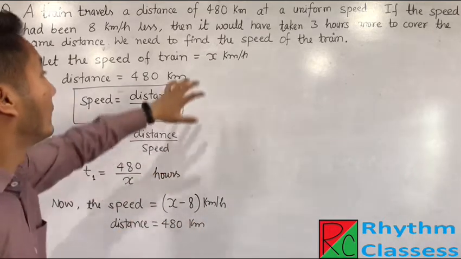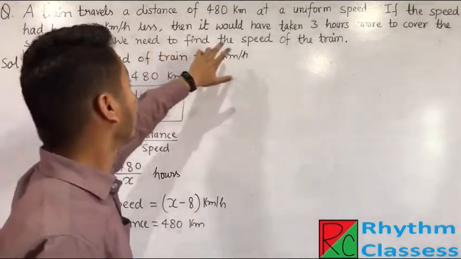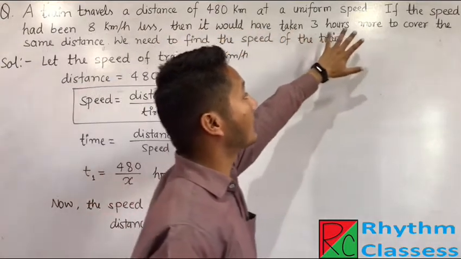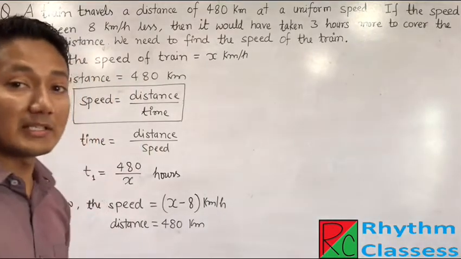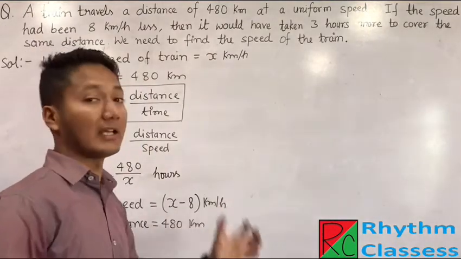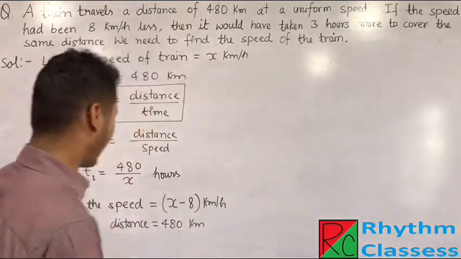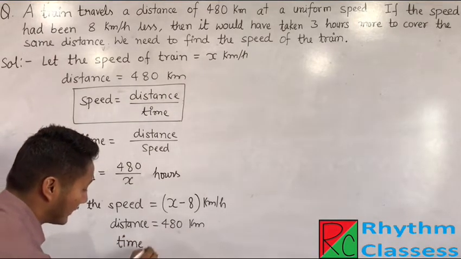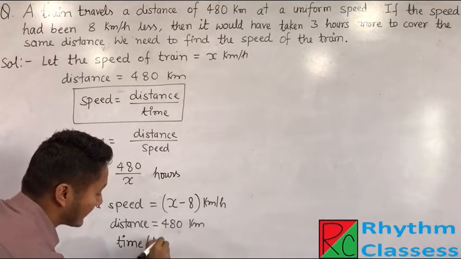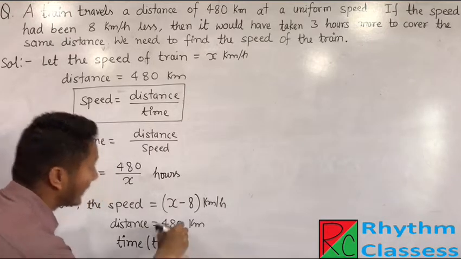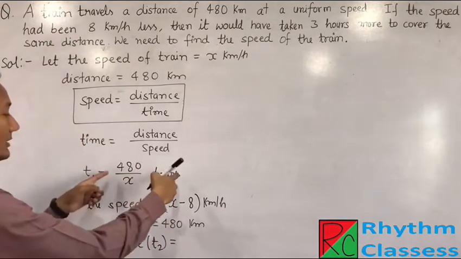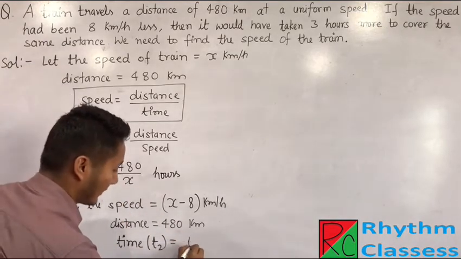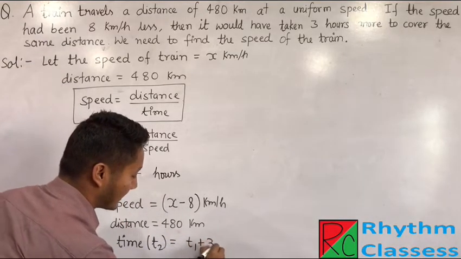And now we have the time. This question is saying then it would have taken 3 hours more. That means this time, the time the train takes is 3 hours more. Okay. Now time, that means T2, the second time, becomes 3 hours more, that means T1 plus 3 hours.